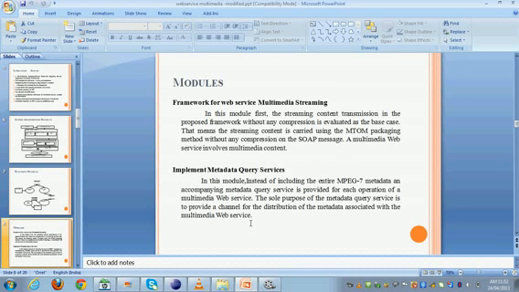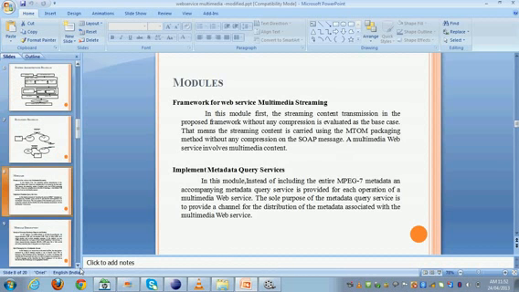The second module is to implement the metadata query services. In this, MPEG 7 is used. The size of MPEG 7 is very large when compared to WSDL, so the description of the data will be very large. To avoid that, we implement the metadata query services.